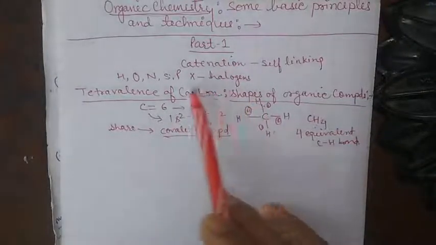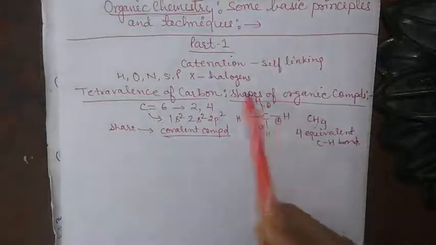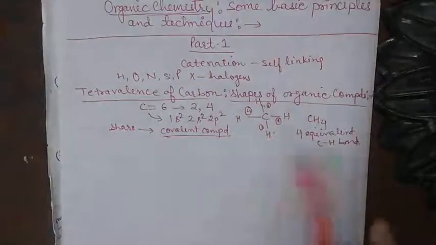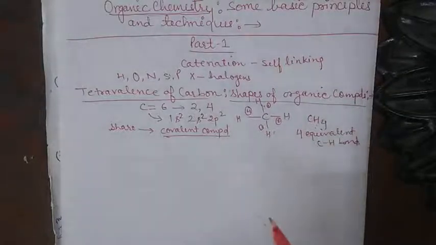So this is all about carbon, that is the tetravalency and the self-linking property, which is also known as catenation.